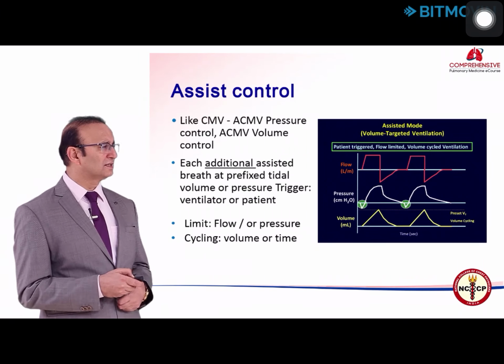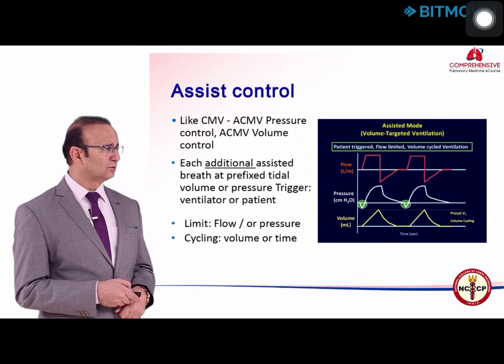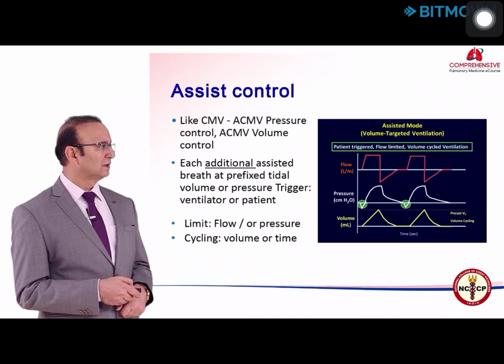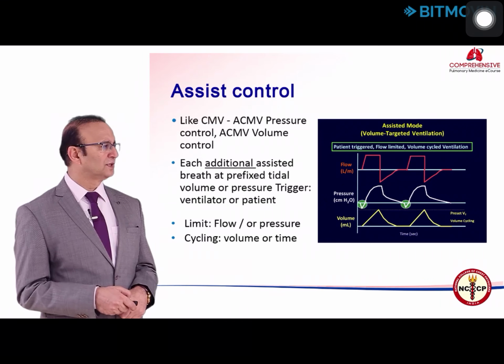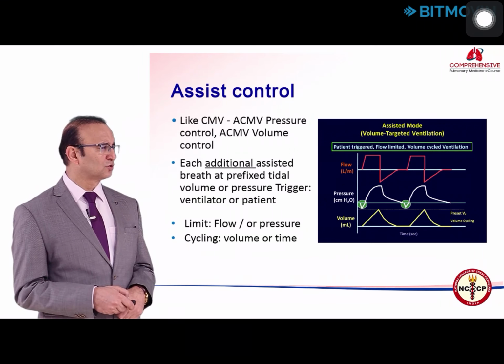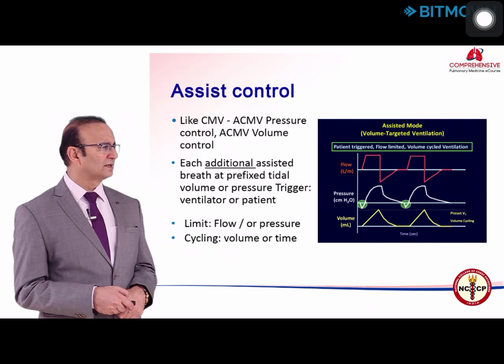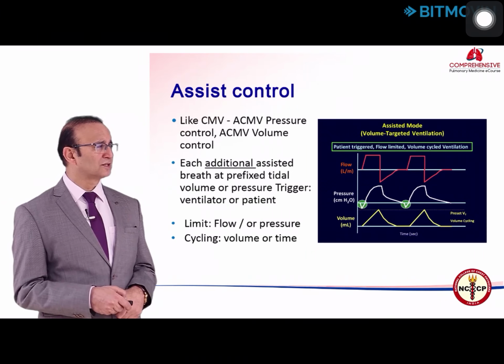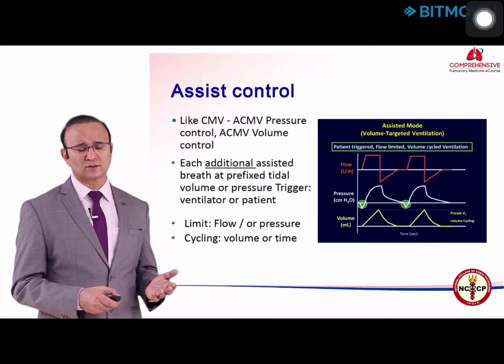So as you can see in the graphics, in the time versus flow, pressure and volume, in the middle graph you can see there is a negative deflection below the x-axis. So this shows that there is a patient initiated breath, and the patient will get the flow, and there is a volume which has been fixed on the ventilator. But if the patient does not trigger, he can get a control breath. That's why it is called assist control.